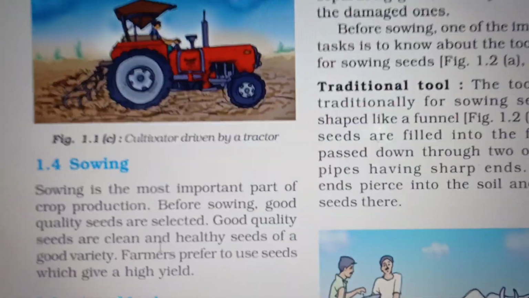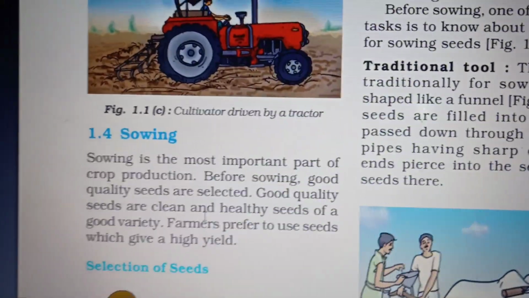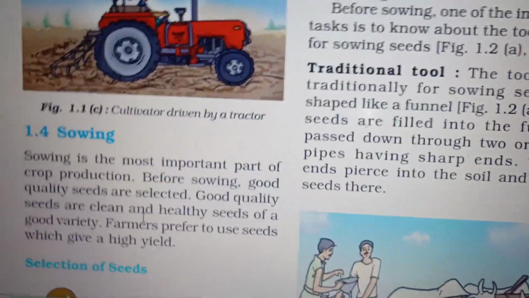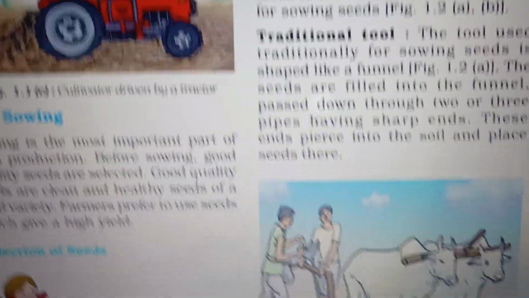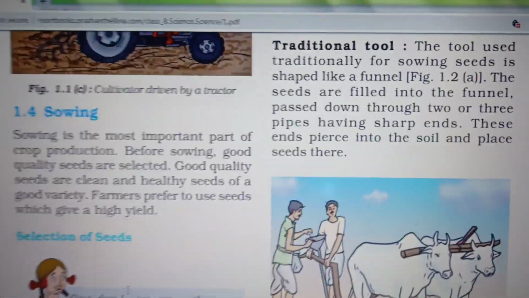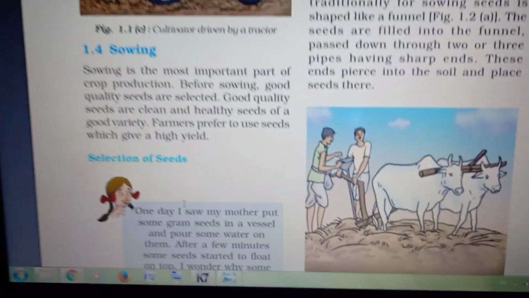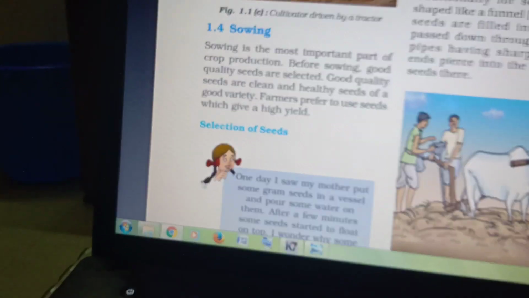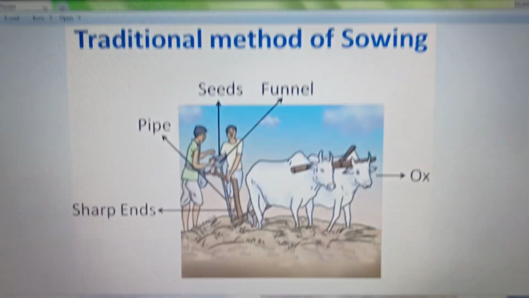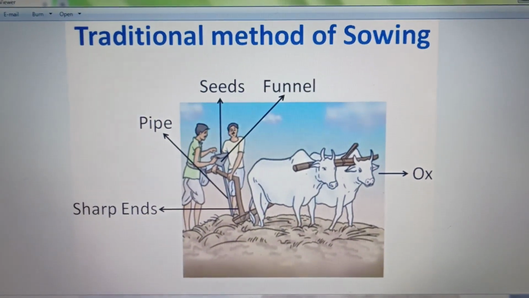And for sowing, there are tools used for sowing seeds. We'll see the traditional one, which is given in the book also. One more picture. This is the traditional tool, the traditional method of sowing. You can see the funnel here.